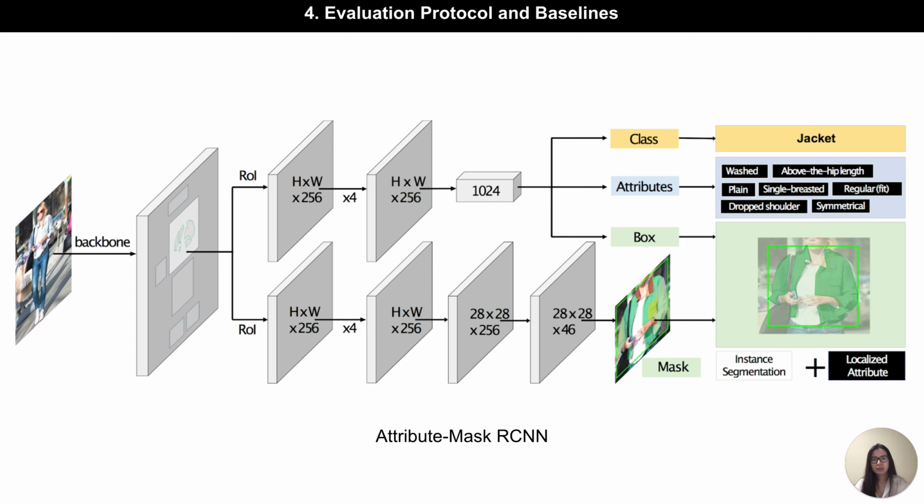To better facilitate research on Fashionpedia, we designed a strong baseline model named Attribute Mask R-CNN. We extend the Mask R-CNN to include an additional multi-label attribute prediction head, which is trained with sigmoid cross entropy loss. Attribute Mask R-CNN can be trained end-to-end for jointly performing instance segmentation and localized attributes recognition.